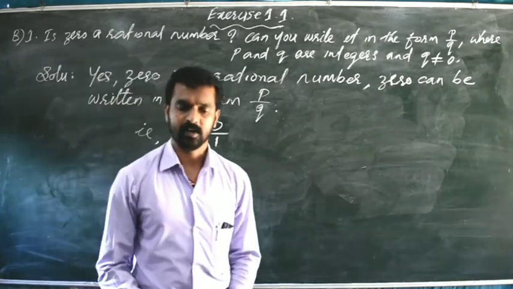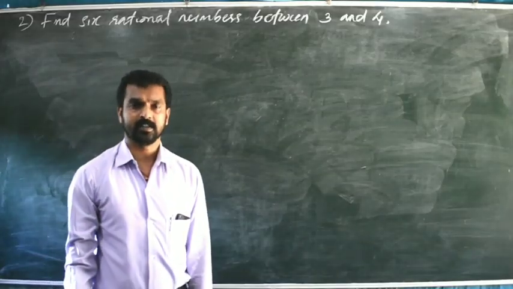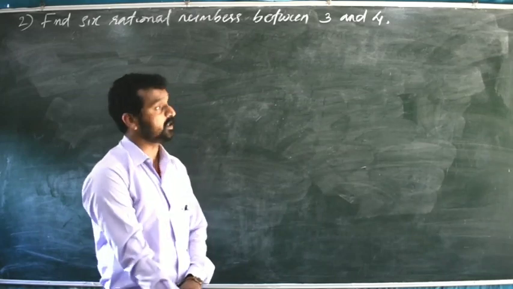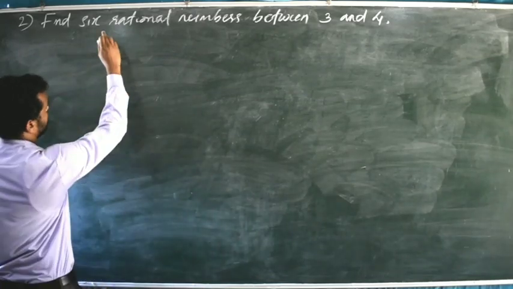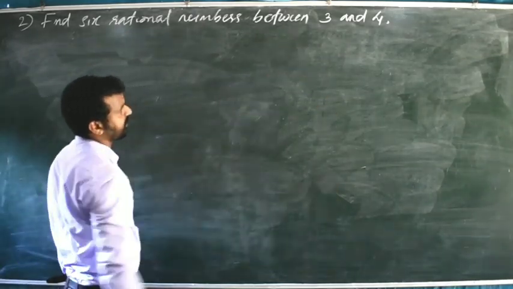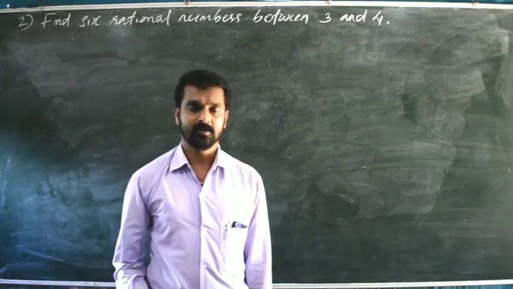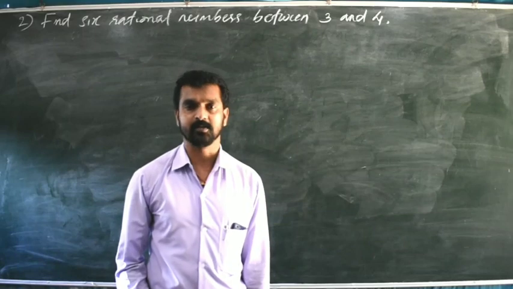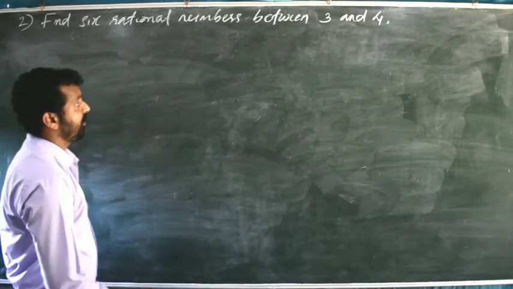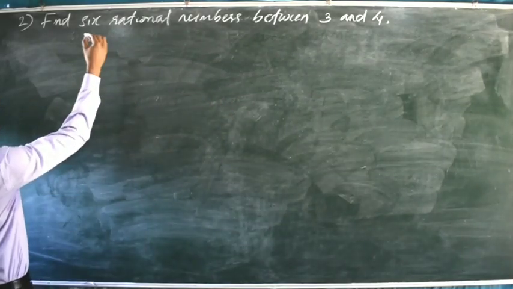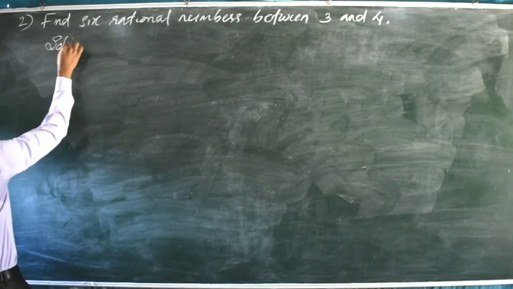Now question number 2. Find 6 rational numbers between 3 and 4. We have to find out 6 rational numbers between 3 and 4. Already I have shown you an example: find out 4 rational numbers between 1 and 2. That same way we will do here. Find 6 rational numbers between 3 and 4.